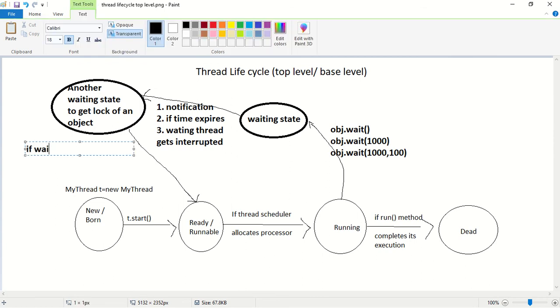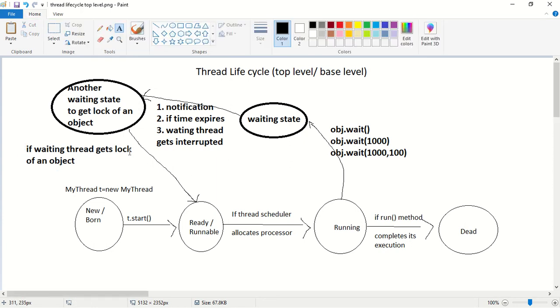If a waiting thread gets the lock of an object, then it will come out of this waiting state and enter into the ready state or runnable state. So this is the complete thread life cycle of wait, notify and notifyAll methods.